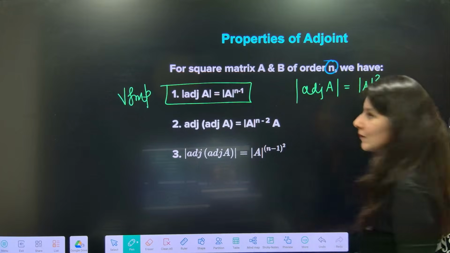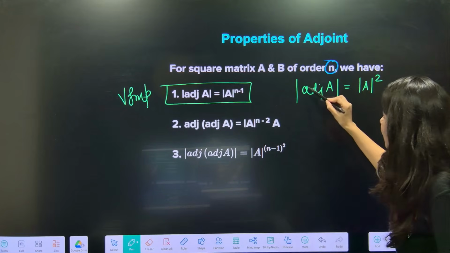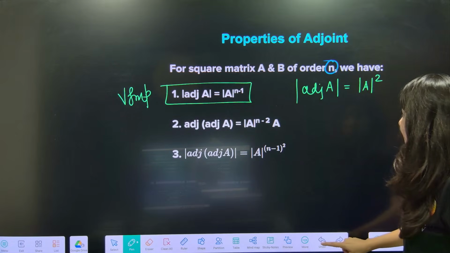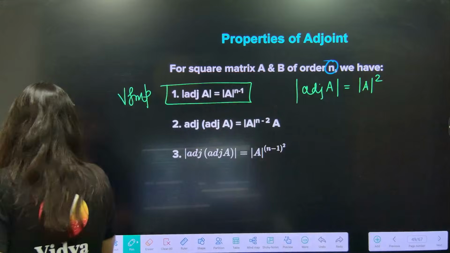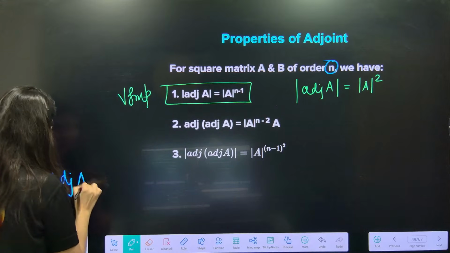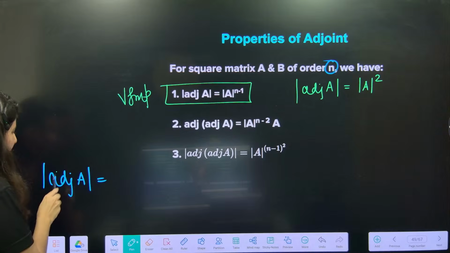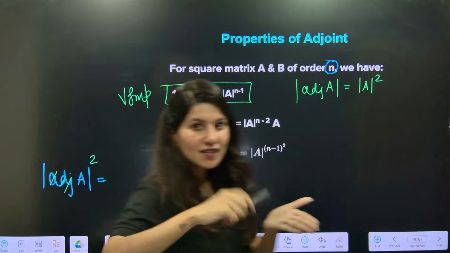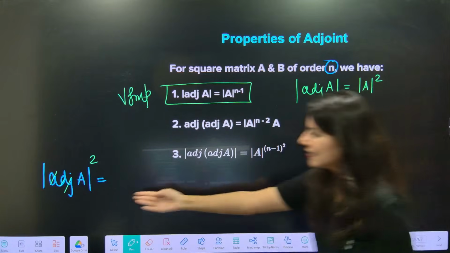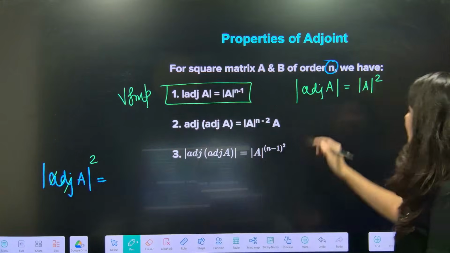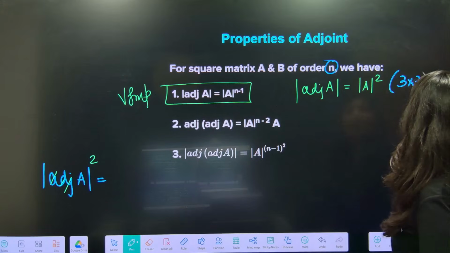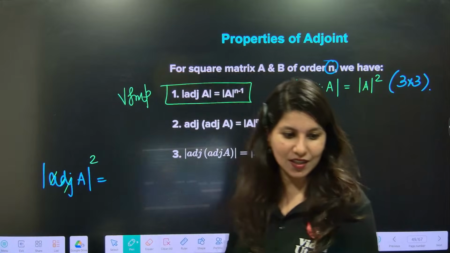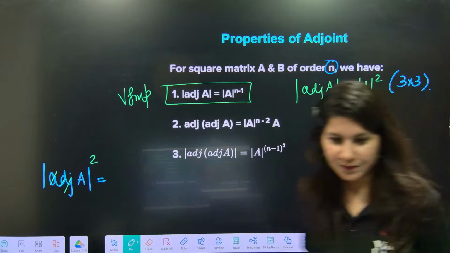So for a 3 cross 3 matrix, determinant of adjoint A is nothing but determinant A square. What Ninja ma'am says is, just remove this adjoint and apply the square. Suppose somebody asks me to find the determinant of adjoint of A. I'll say, okay, remove this adjoint, apply the square. So the moment one adjoint is removed, a square is applied, so this is determinant A square. But this is for 3 cross 3. I told you, 99% of questions are on 3 cross 3, so make sure you remember it.